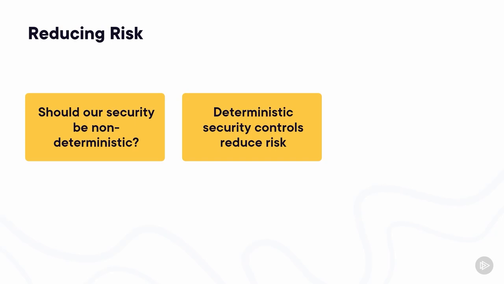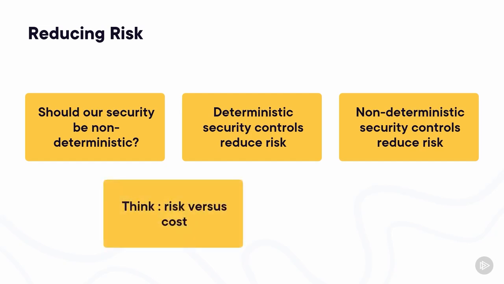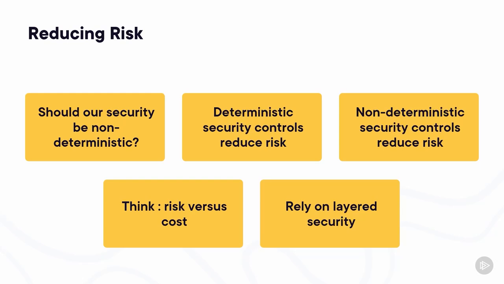So if we add some non-deterministic security, then we can reduce the risk of vulnerabilities, and that is what we want. That non-deterministic nature doesn't completely reduce the risk, but then nothing else reduces the risk to zero either. Often, reducing risks comes down to how much the risk is reduced versus the cost to reduce it. So in your application, if using an LLM as part of your security is worth the costs, then it makes sense to use it. Remember that we always want layers to security. I would never advocate using an LLM as your only security measure. There should always be more layers.